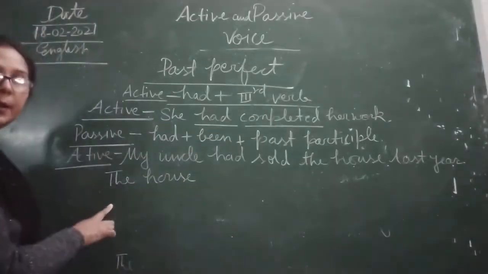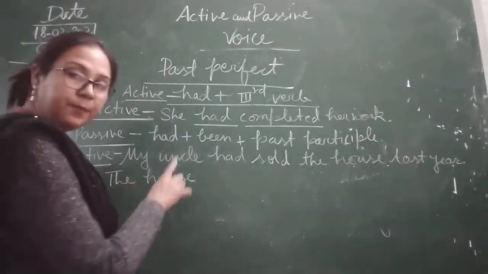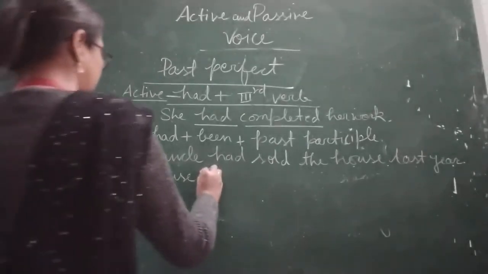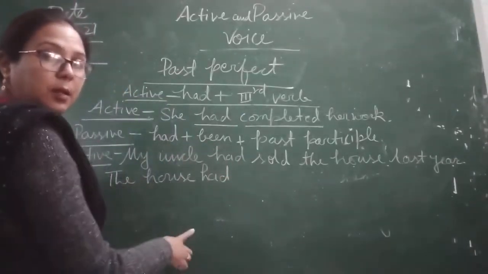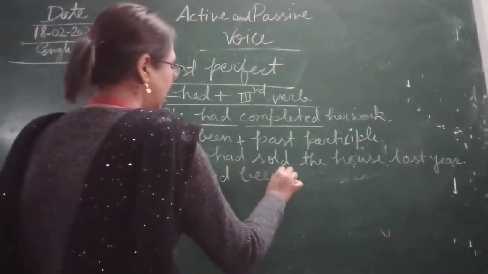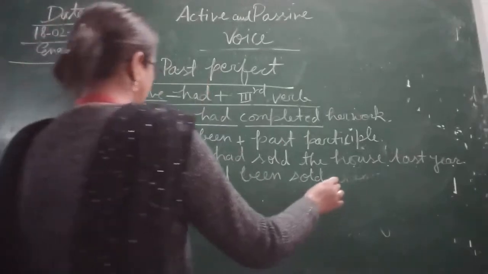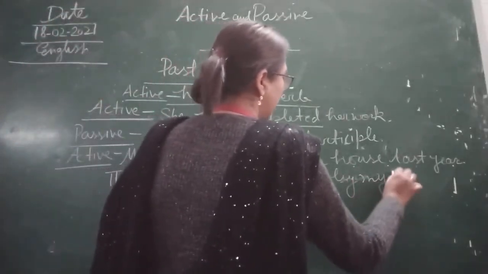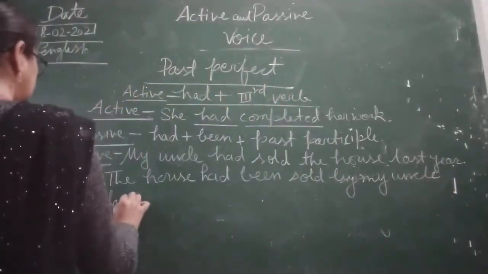This is singular, but because this is in the past perfect tense, we are not going to change the auxiliary verb. So that is why we will use had, and then been. The house had been sold by my uncle last year.